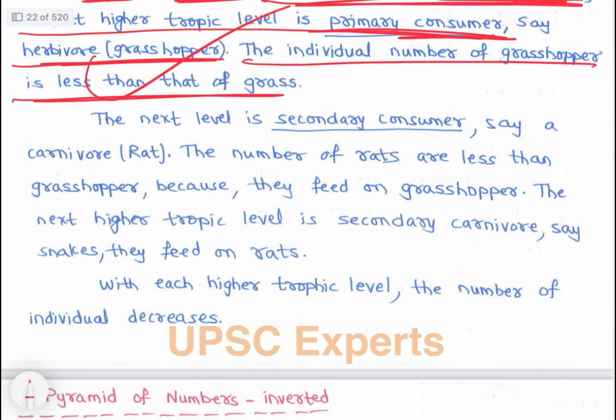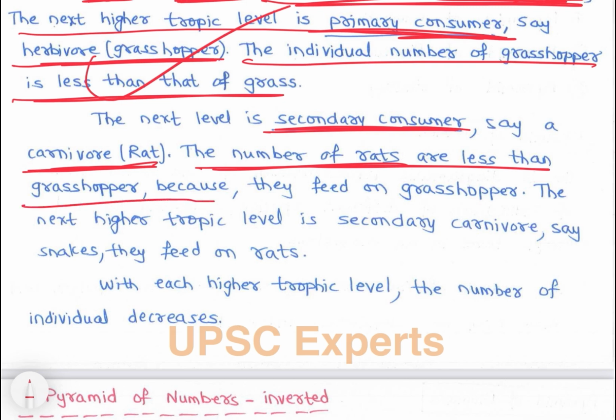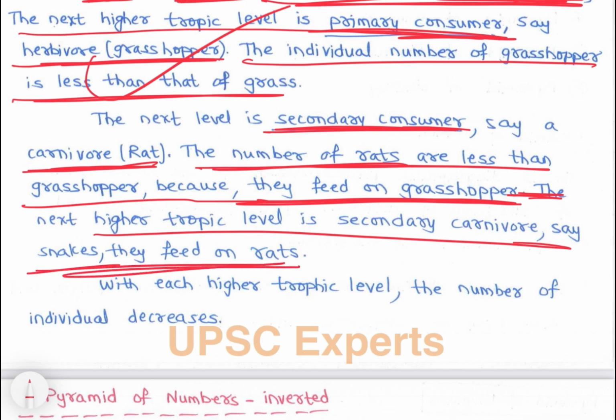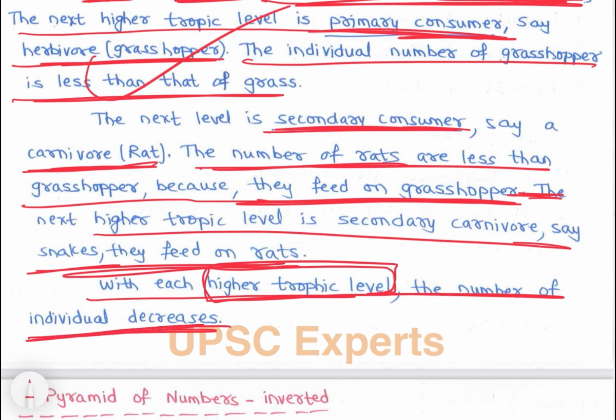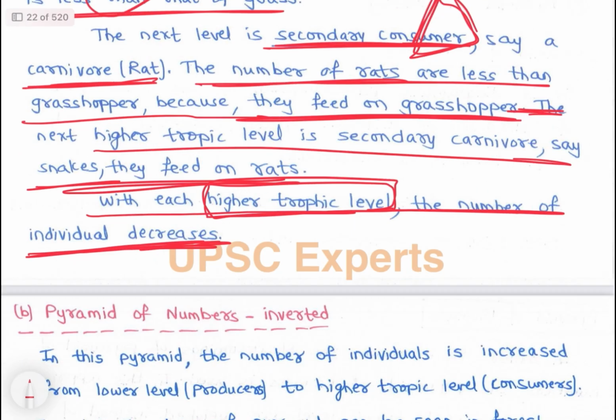The next is the secondary consumer, say carnivore rat. The number of rats is less than grasshoppers because they feed on grasshoppers. The next trophic level is the secondary carnivore, say snakes, they feed on rats. With each higher trophic level, the number of individuals decreases. So that's why the pyramid is upright.